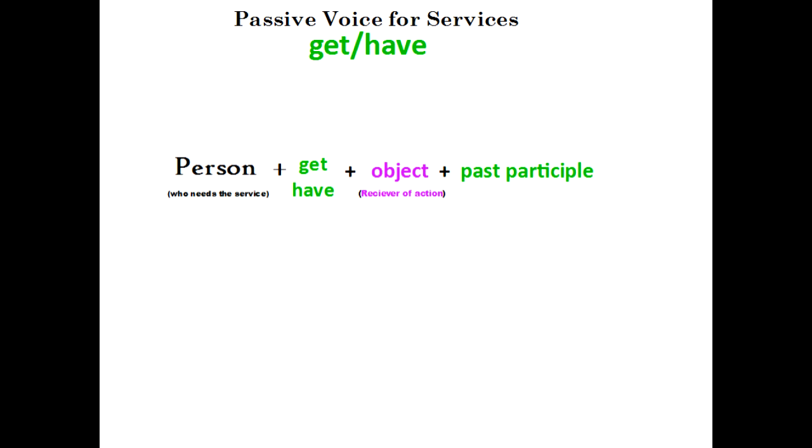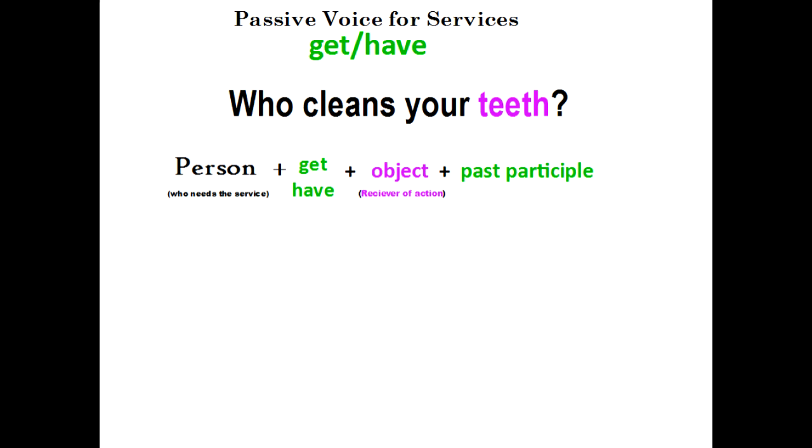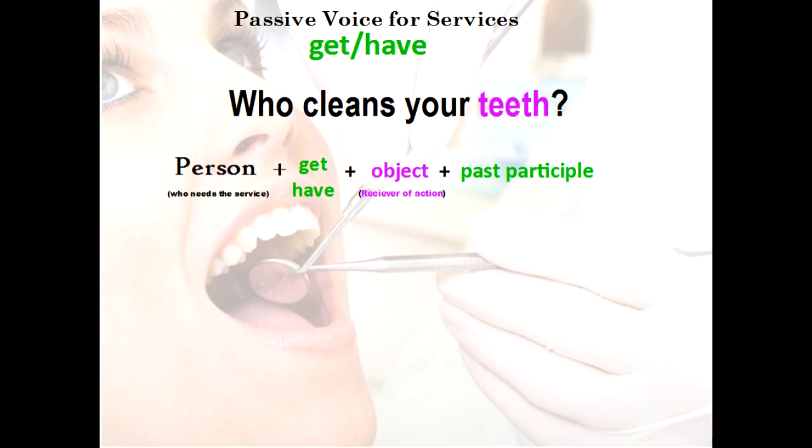So, if I think about this question, who cleans your teeth? Who cleans your teeth? Well, if you want a professional service, you probably have a dentist, right? And you get your teeth cleaned by the dentist. So, I'm going to use this type of passive voice to talk about the service provided by a dentist. And I'm going to say, well, who needs the service? I. Then I can use my verb get or have.